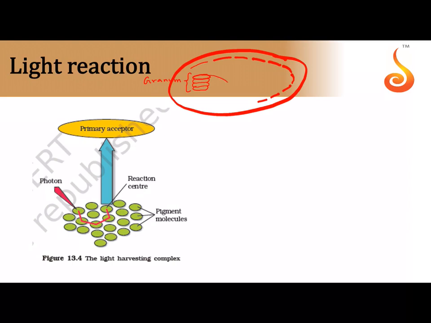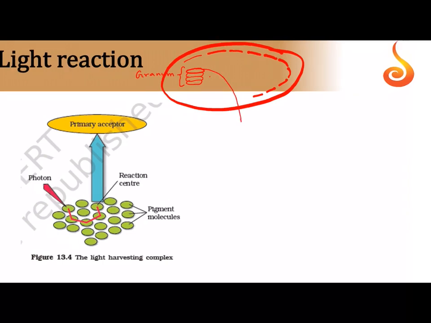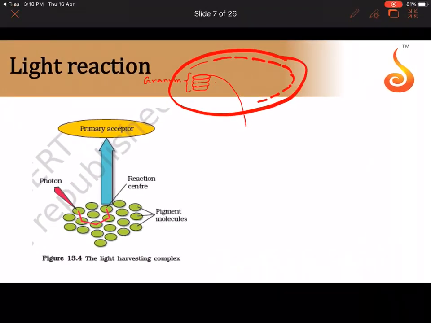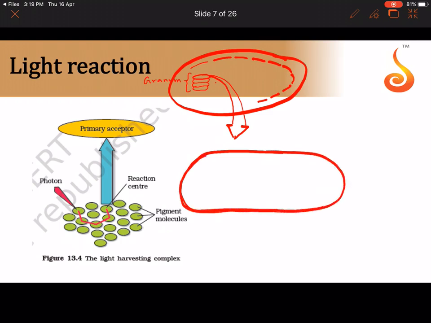Now let me magnify one of these sac-like structures which are present in the granum. Let me take one of them here, and if I magnify it, this is how this membrane will look. What did we call one of these membranes? We called it the thylakoid. Now, the space inside the thylakoid, I already told you, is the lumen.